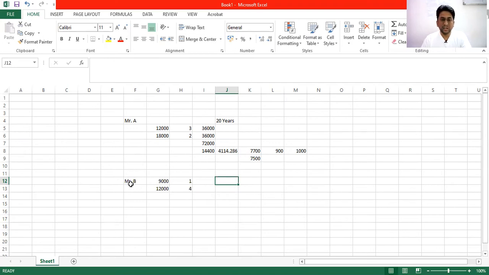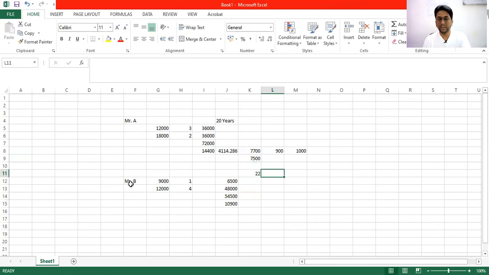So pro rata means here we will not take 9,000, here we will take 6,500. So the calculation will be 6,500 into 1 plus 12,000 into 4, that is 48,000. Add these two and divide by 5. So 10,900 is his pensionable salary. Assuming he has 22 years of service, we will add plus 2 years.